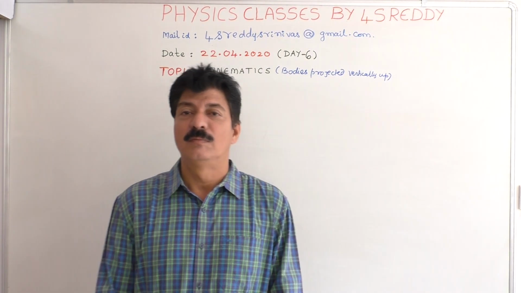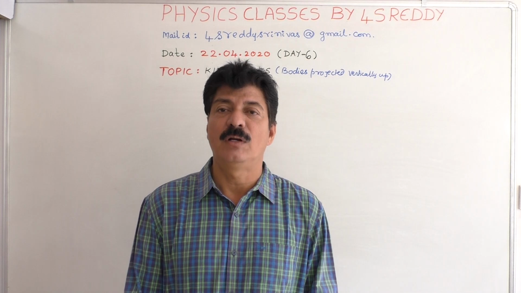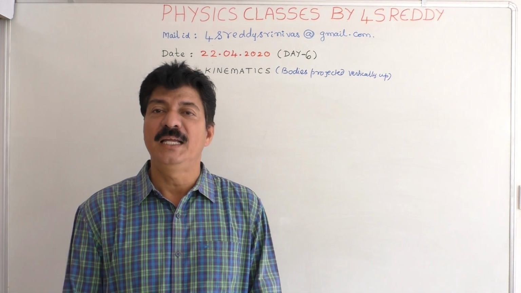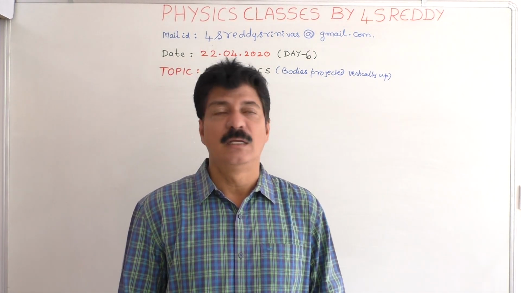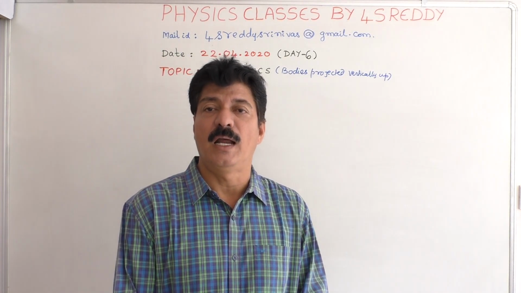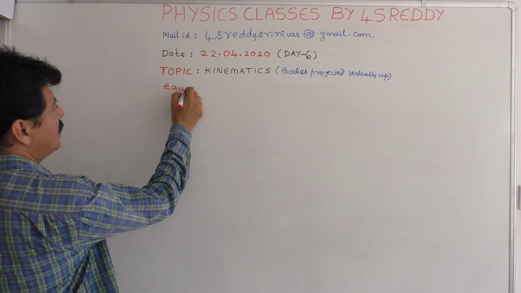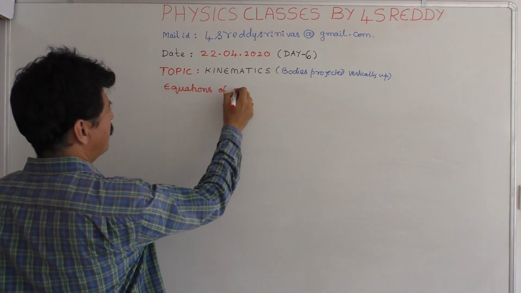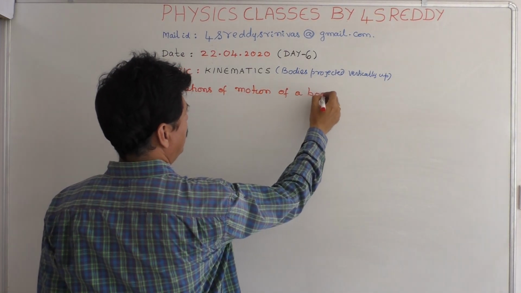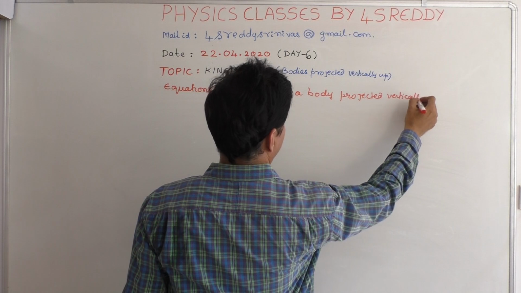Today's topic is body projected vertically up. Yesterday we discussed motion under gravity and freely falling bodies. Today first we have to find out what the equations of motion are for a body projected vertically up.